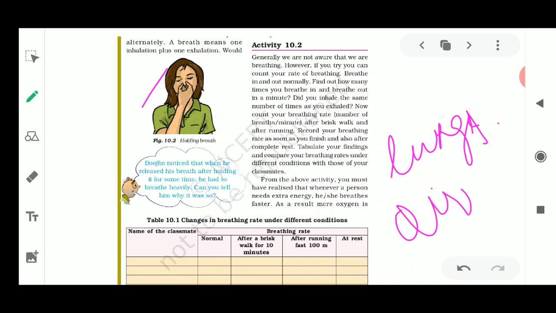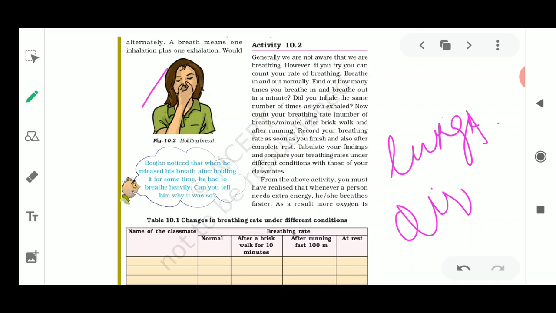Now this rhythm of taking in oxygen and giving out carbon dioxide, the number of times in 1 minute in which we are breathing in and out, is known as the breathing rate. This breathing rate is going to be explained by this simple activity. I have discussed this activity in the video also, but here is the actual activity which is given in your NCERT book.